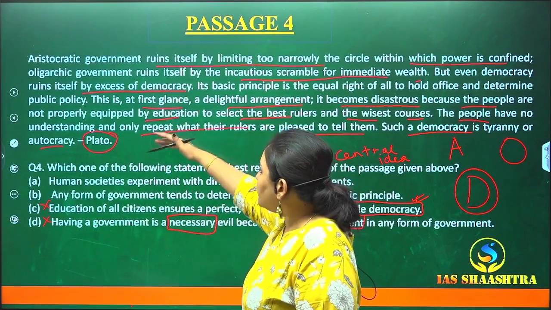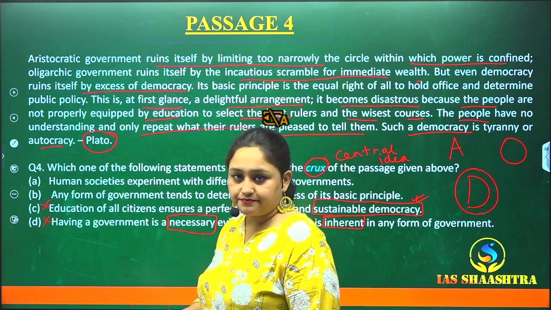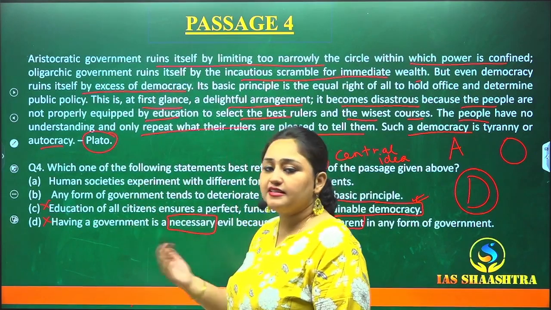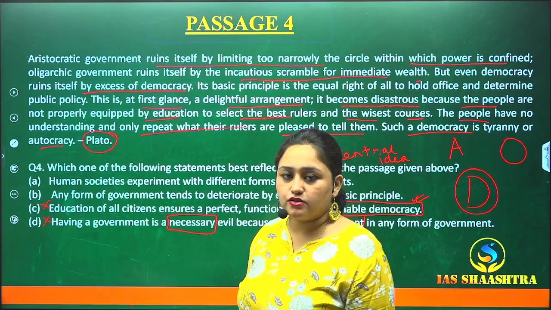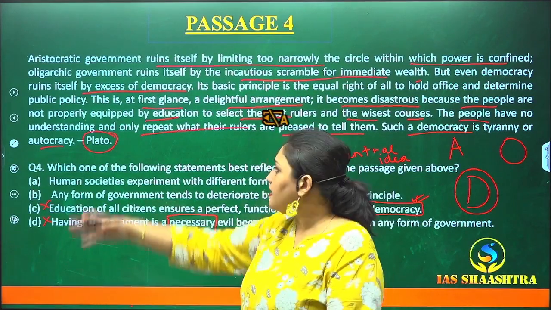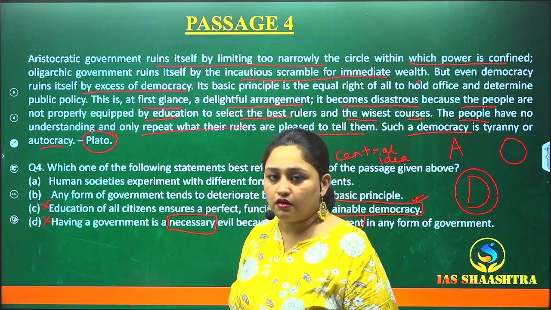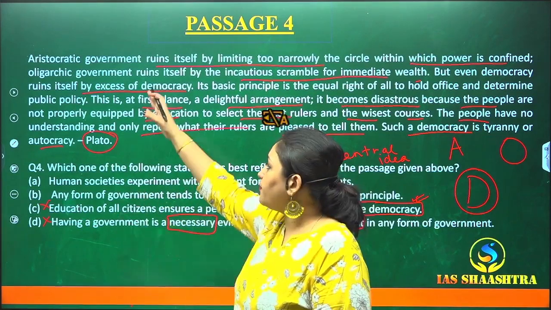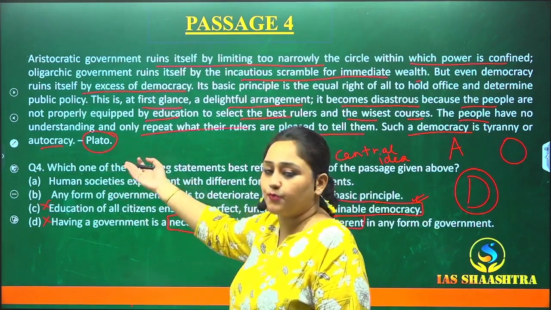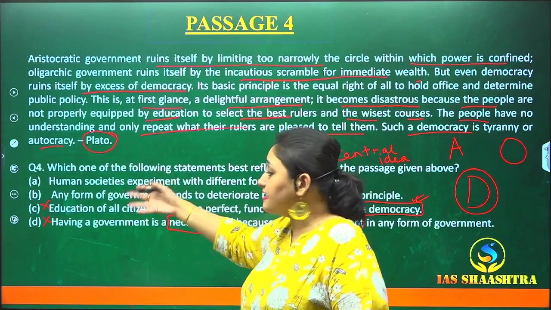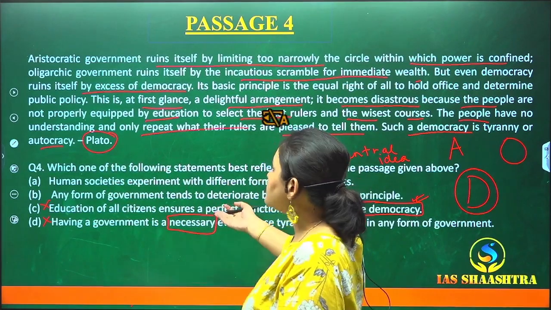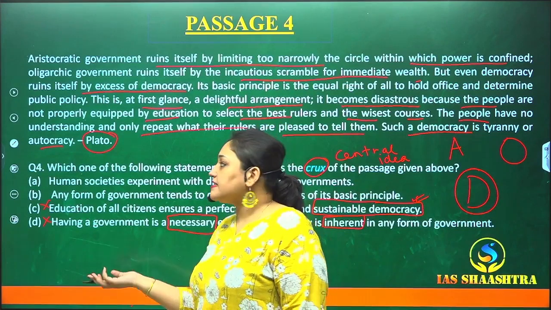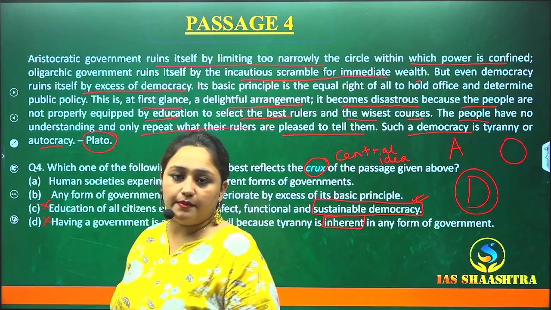Because after that, the democracy portion comes. Here the point is regarding that, yes, human societies have various forms of government. Yes, they have mentioned three forms of government. Then what? Nothing more is mentioned in the point. How can you choose that point? Because the passage has more things, you cannot choose this point. This point is in itself incomplete. If you choose such a point, it is wrong, because the examiner will think that you have not read the complete passage.